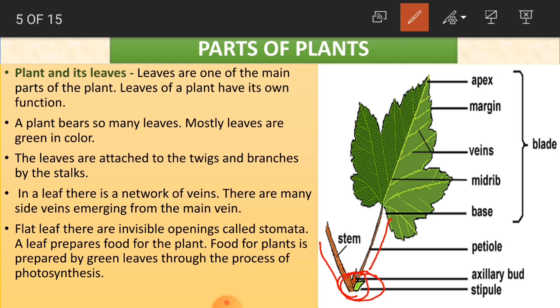And in a leaf there is a network of veins. There are many side veins emerging from the main vein. Veins, children. So what do the veins do? Even we have veins. Veins are very important for any living thing. They circulate the blood. For human beings, what do the veins do?